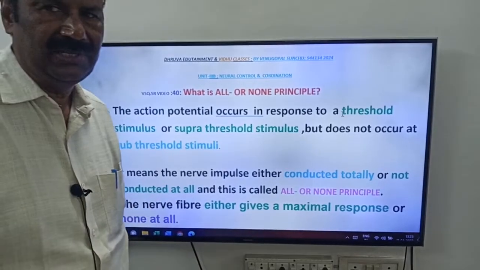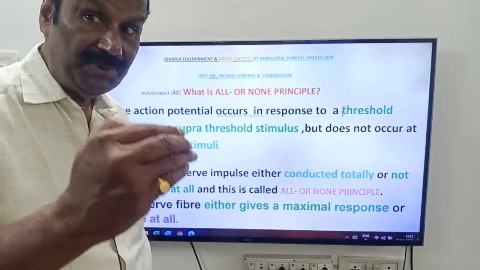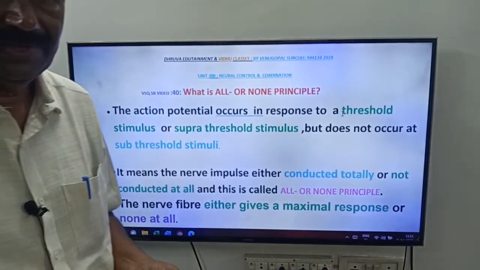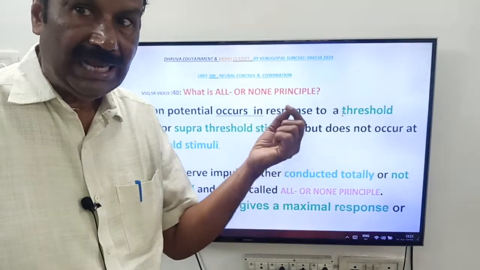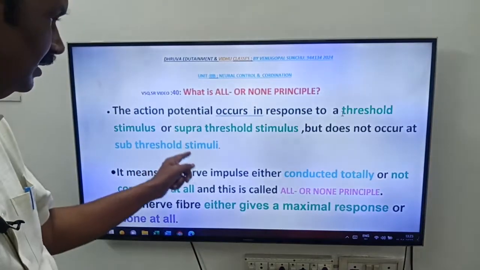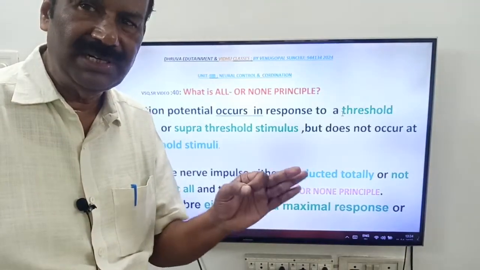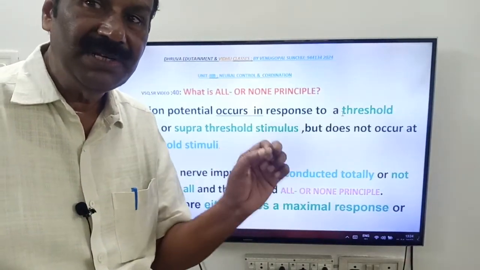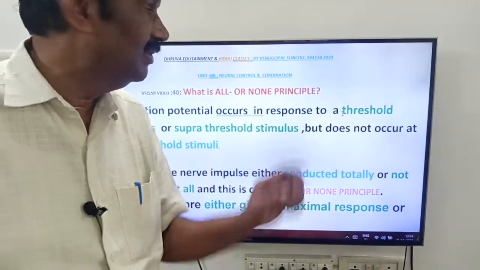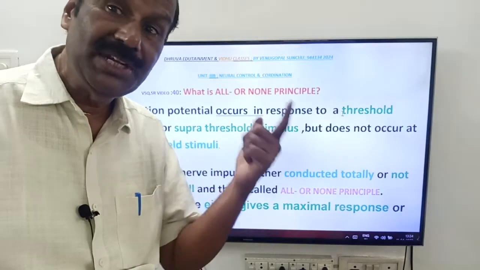Action potential occurs, for example, in a nerve cell, in response to a threshold stimulus or supra-threshold stimulus. A nerve cell responds to a stimulus, and that stimulus must have some strength. The minimum strength is called the threshold value.